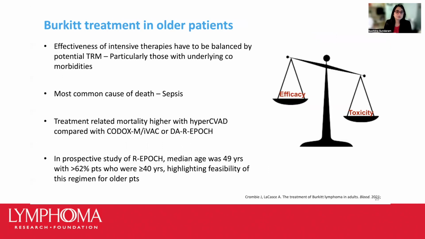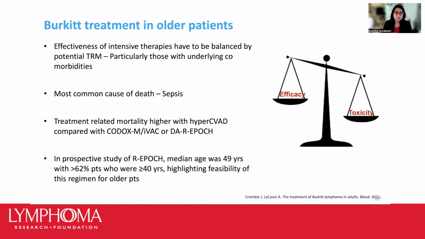So a quick note about treatment considerations in the older adult. Here, it's important that the therapeutic efficacy be carefully balanced against potential toxicities, particularly in those with underlying comorbidities. So in this real-world analysis, we observed that treatment-related mortality was higher, in fact, with hyper-CVAD as compared to CODOX-M IVAC and dose-adjusted EPOCH, especially in this older population.